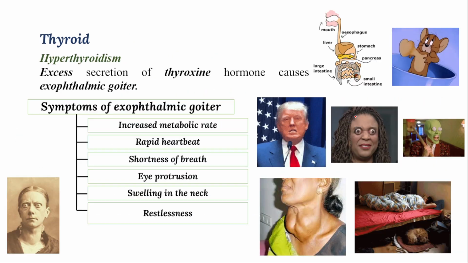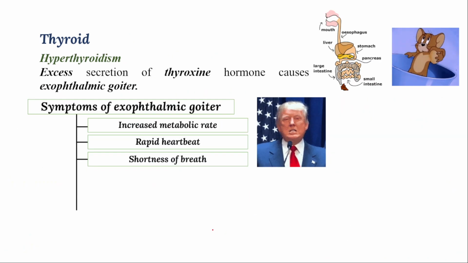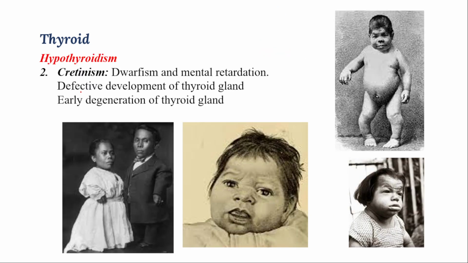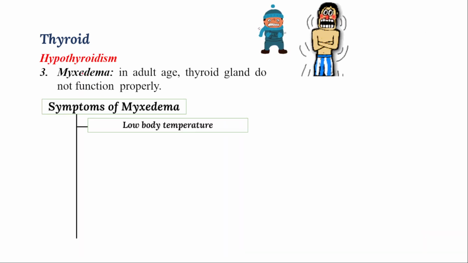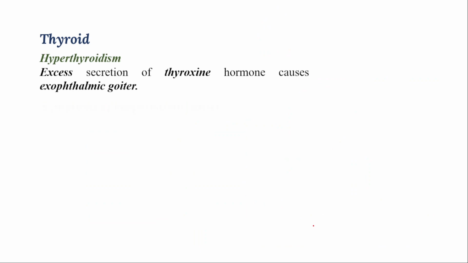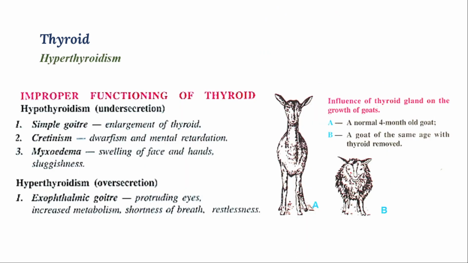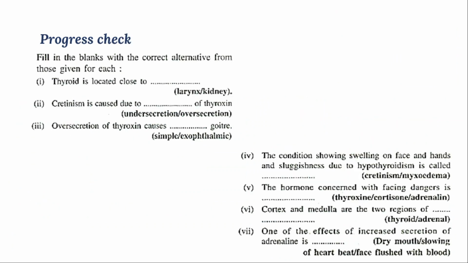Sluggish face you can see here, and you need to know that in myxedema only we will find the sluggish face. Sluggish face means the face muscles are not able to move properly, and there is slow movement of face muscles. That is due to myxedema.